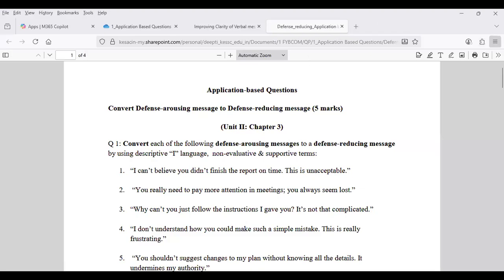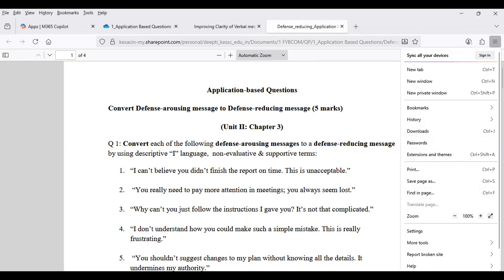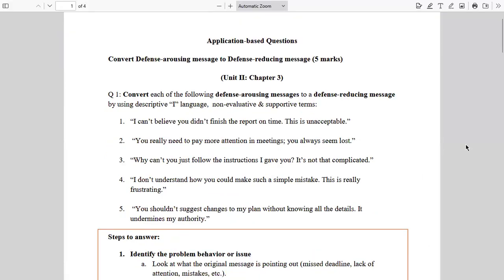Hello again. The second type of application-based question that you will have in the exam is what is called converting defense-arousing messages into defense-reducing messages. So, what do we mean by defense-arousing messages? Messages that inflame people, that make people upset, and converting them into messages which are not inflammatory in nature.